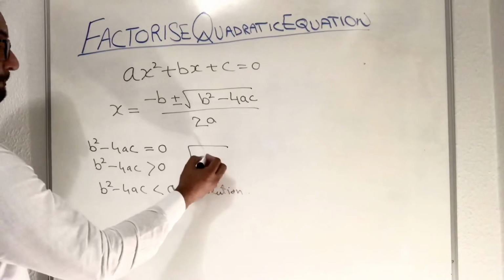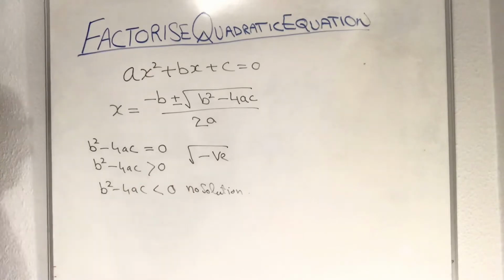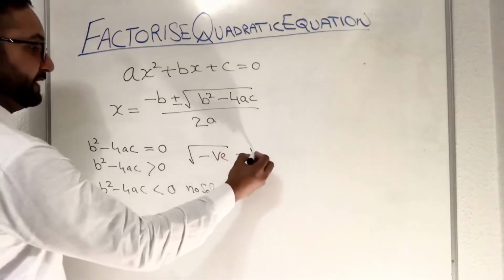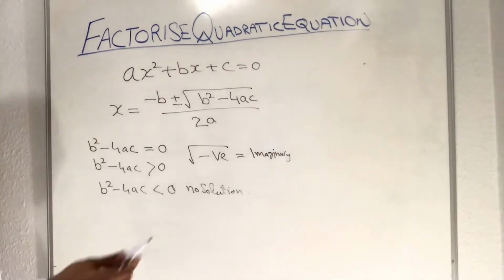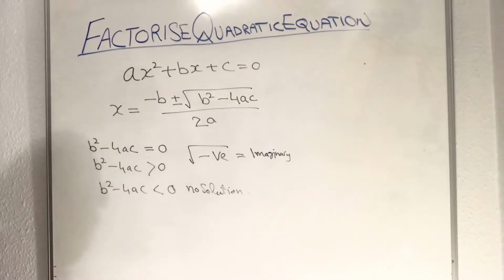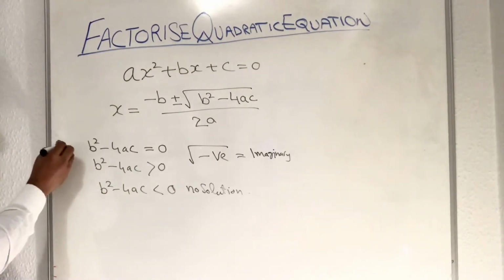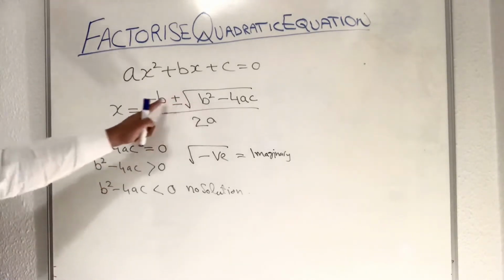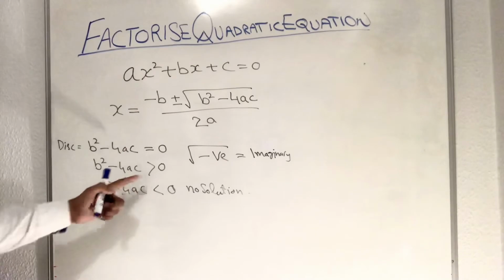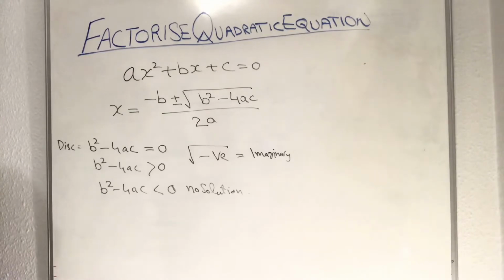So what does it mean? We cannot get a square root of a negative value because this function is imaginary, so we cannot get any solution of that value. So if discriminant is 0, then we can have one solution. If discriminant is more than 0, then we can have two solutions. If the discriminant is less than 0, then we have no solution. So this is the formula.